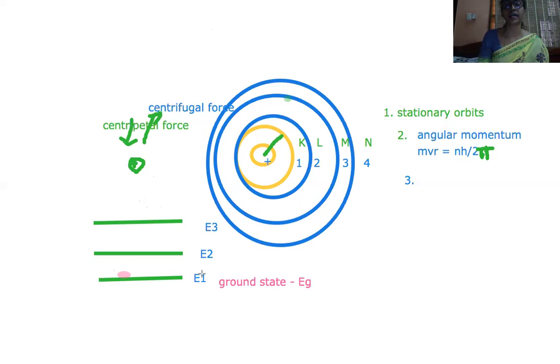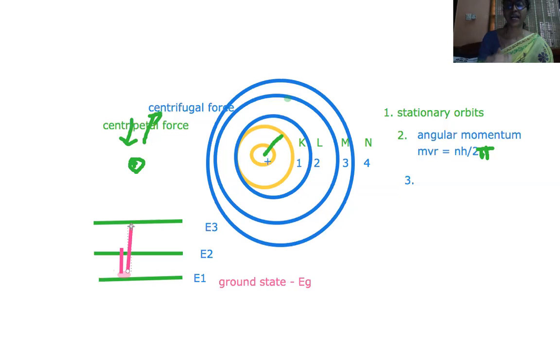That means from here it can go to E2, or it can also jump to E3, that is, from the ground state to the third orbit level.